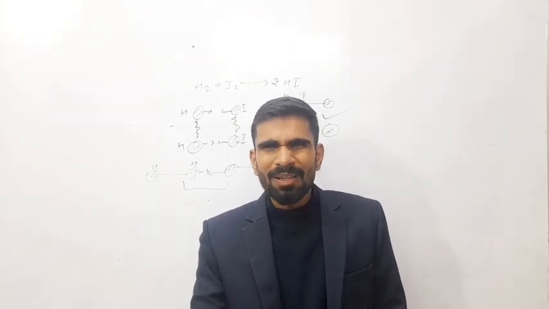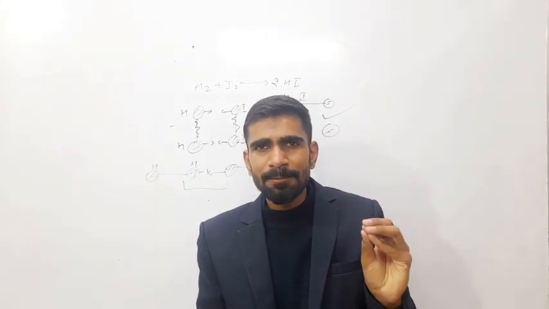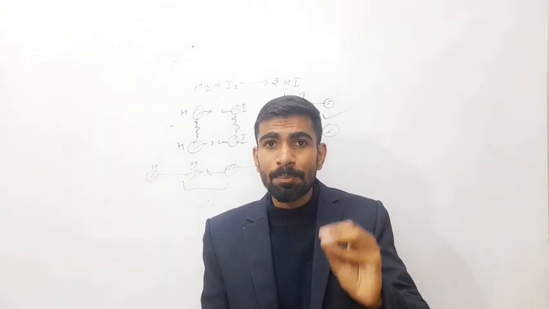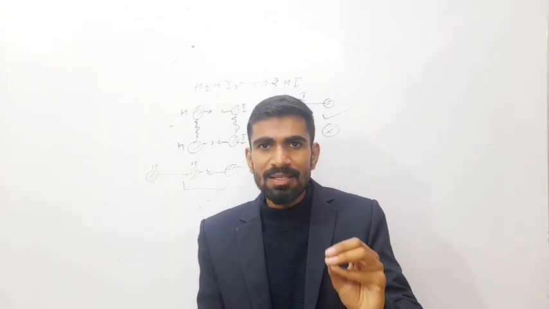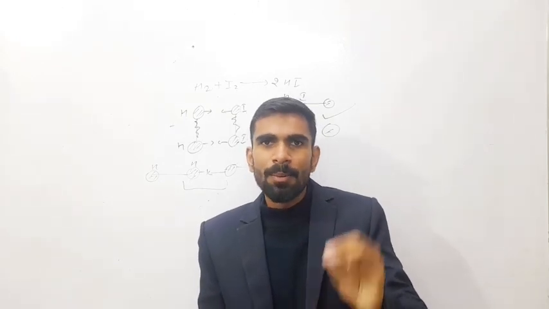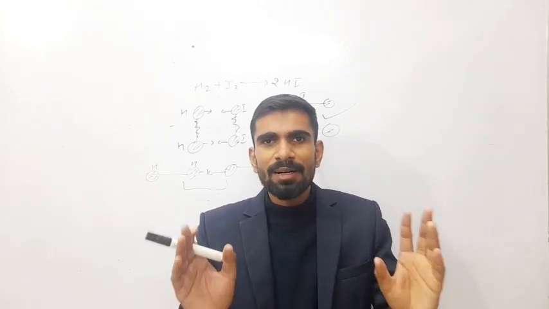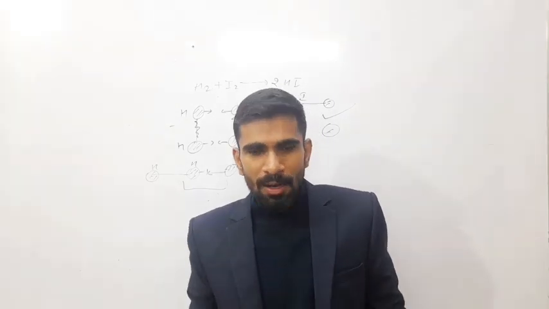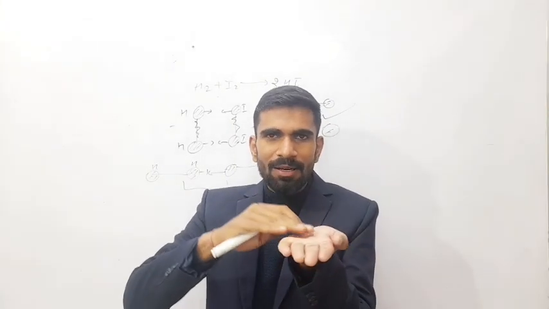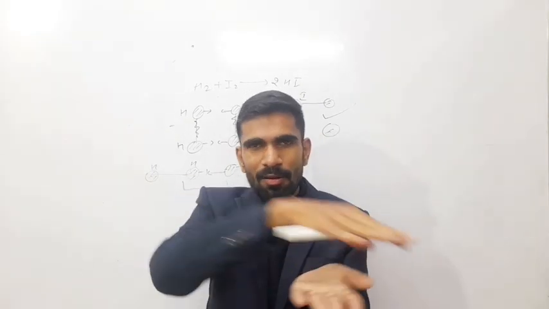Now we will discuss mathematically what collision frequency is. Collision frequency is the collisions per second per unit volume. Collisions that occur between reactant molecules per second per unit volume is called collision frequency. Now we understand it with a simple example. For example, here is a table in my hand, and assume it to be a large table, though my hand is small.